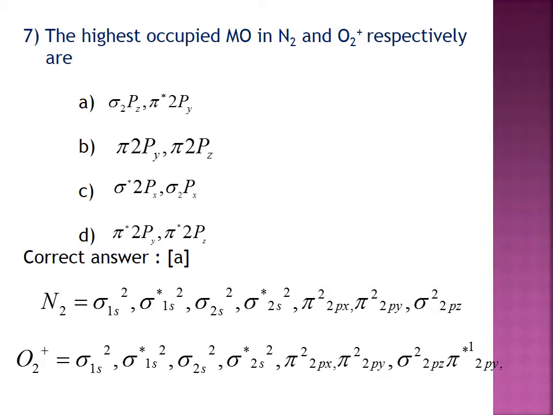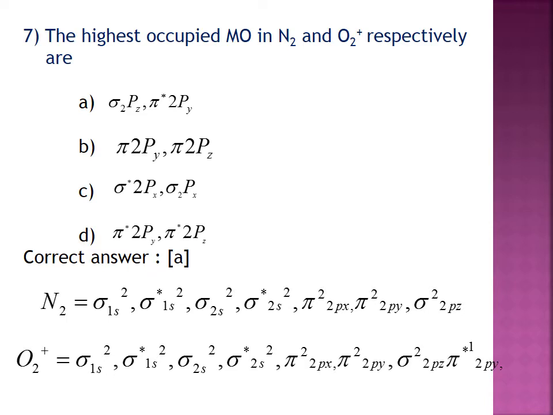7. The highest occupied molecular orbital in N2 and O2 plus respectively are. Here for N2, the total number of electrons is 7 plus 7, 14. For O2 it is 16, and O2 plus is 15. So the total number of electrons in N2 is 14 and in O2 plus is 15.